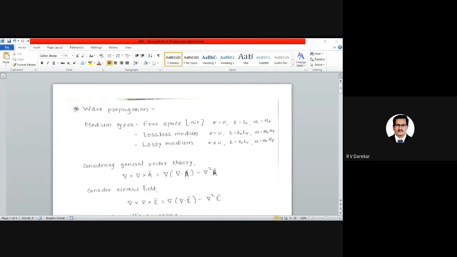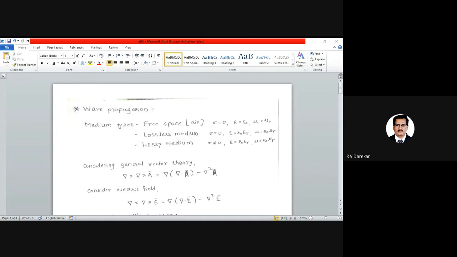After that, in the second chapter that we started, the name of the chapter was uniform plane waves. Before continuing with uniform plane waves, we had seen the meaning of plane wave. Then we started with the uniform plane wave.